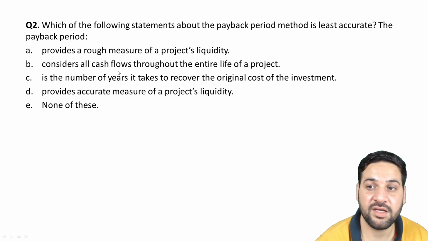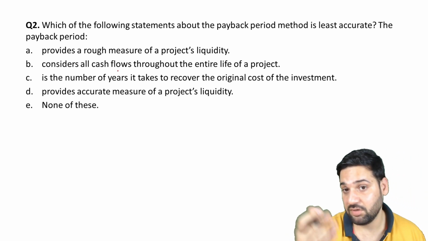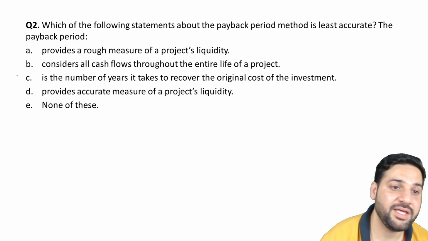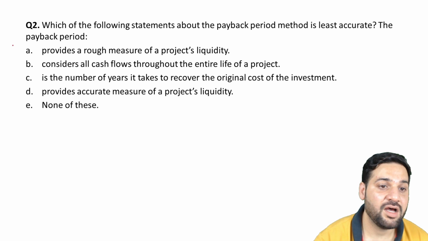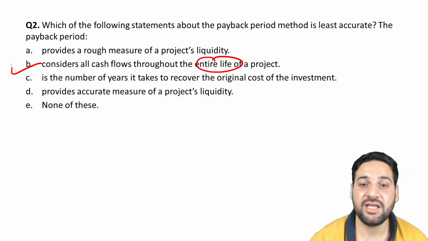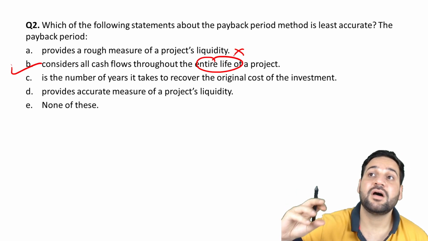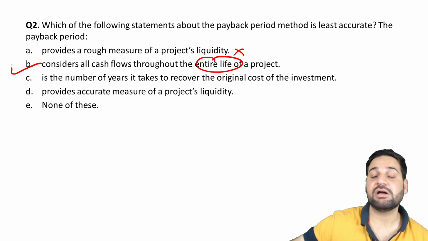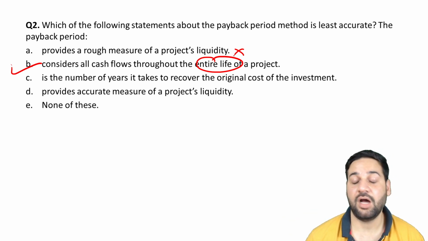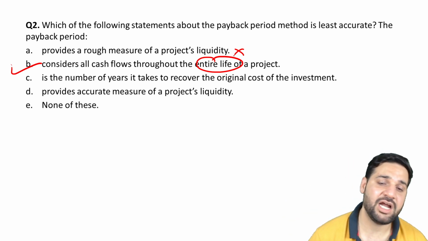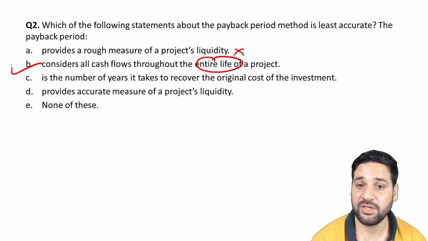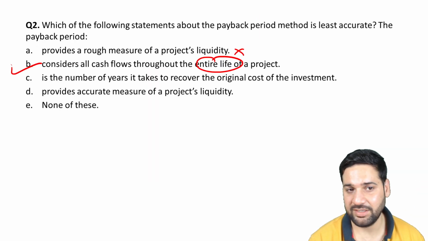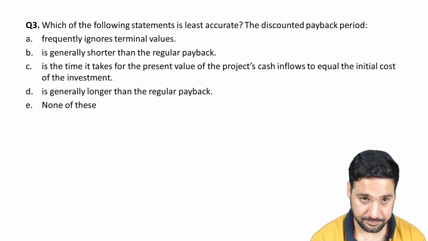So which of the following statements are incorrect? B is incorrect. It considers the cash flow till the entire life? No, till the company recovers the initial investment. Till that period, the cash flows would be considered. कितने सालों तक पैसे रिकवर हो जाते हैं, beyond that nothing is considered.